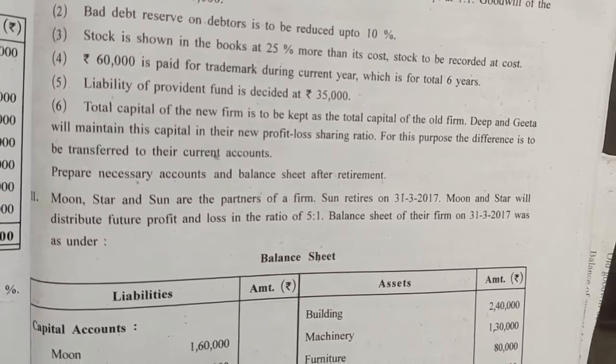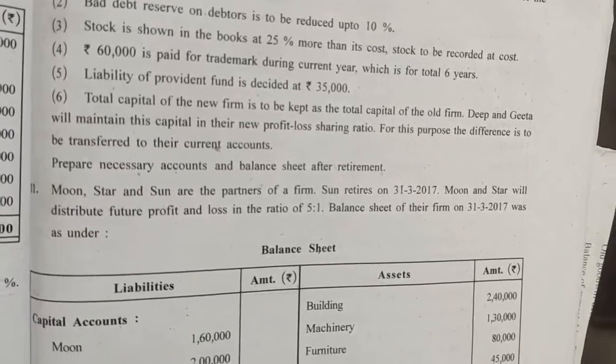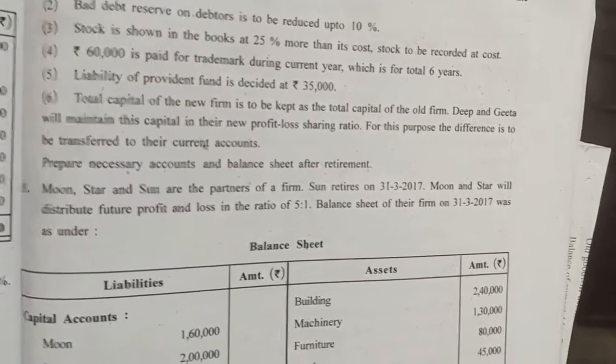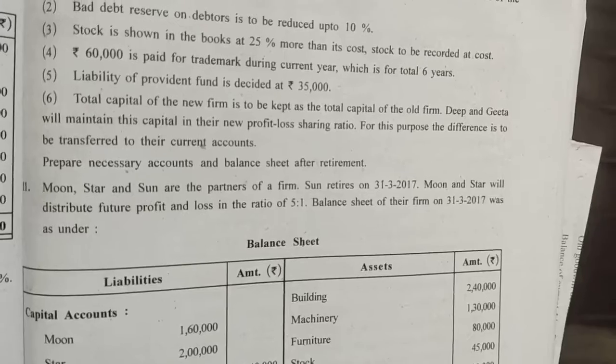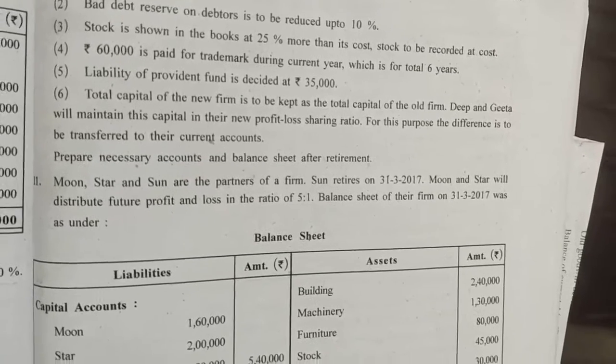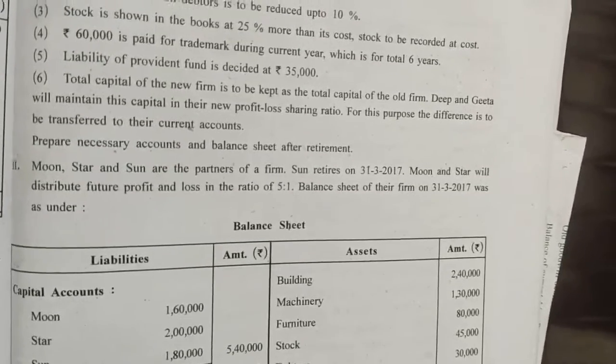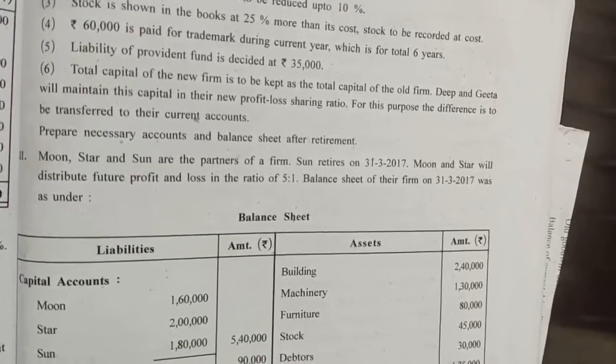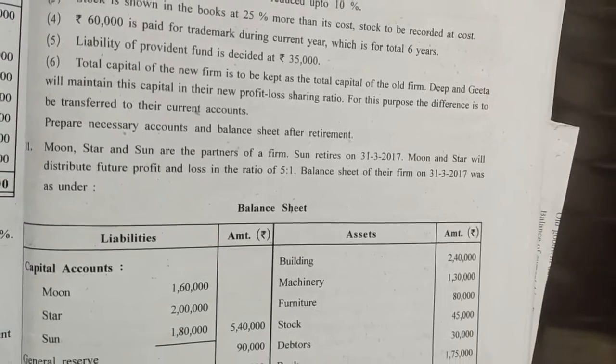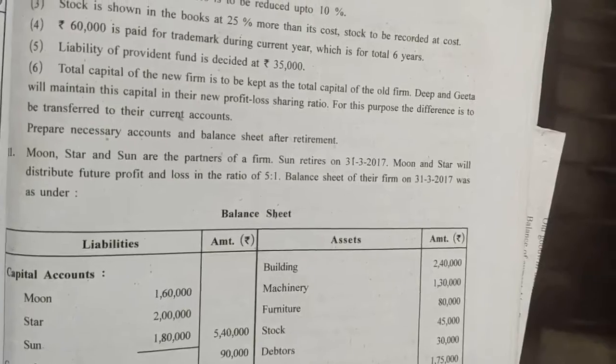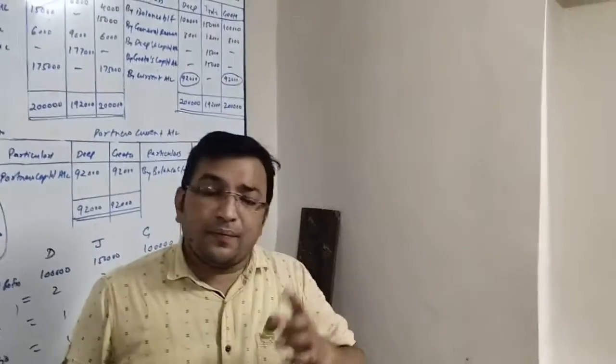Now the last adjustment. The capital of the new firm is to be kept as the total capital of the old firm. Deep and Geeta will maintain this capital in their new profit and loss sharing ratio. For this purpose, the difference is to be transferred to their current account.